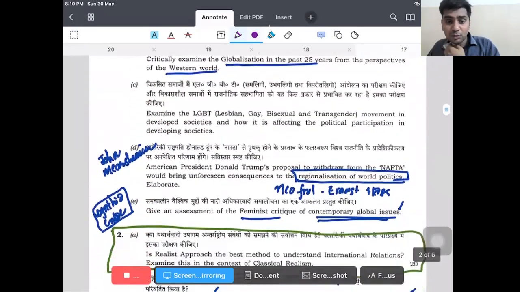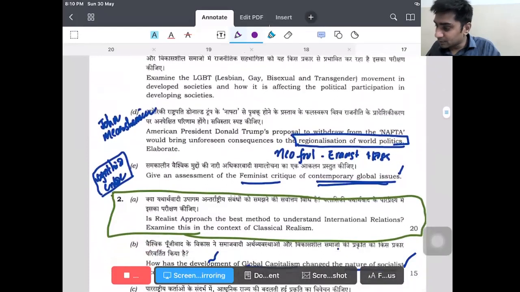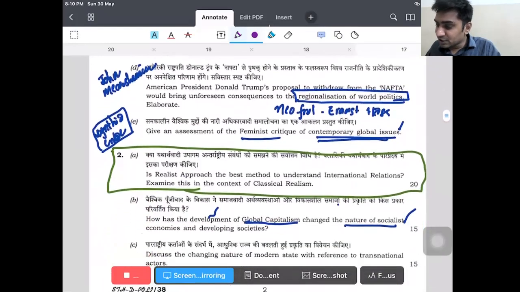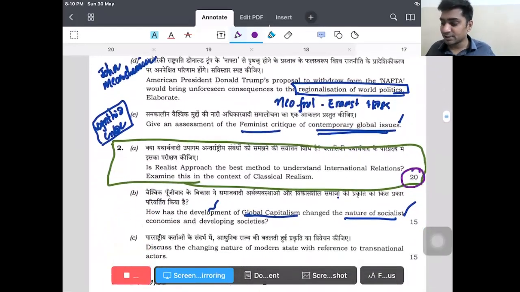2A, there is one question which was asked for 20 marks. Is realist the best method to understand international relations, examined in the context of classical realism? We have read the theory, right? Realism, they are asking us, is realist approach the best method to understand international relations? Yes, realists say it is the best method, whereas liberals say that no, this is not the best method.